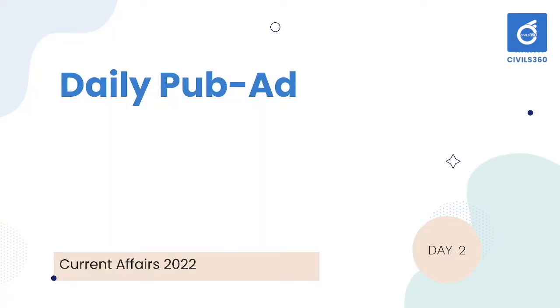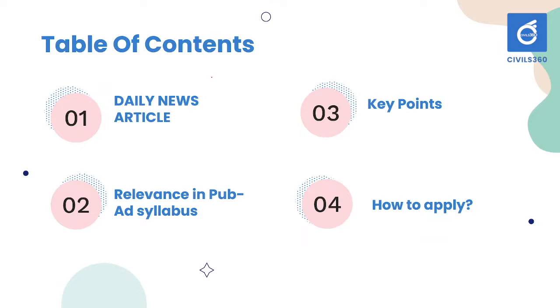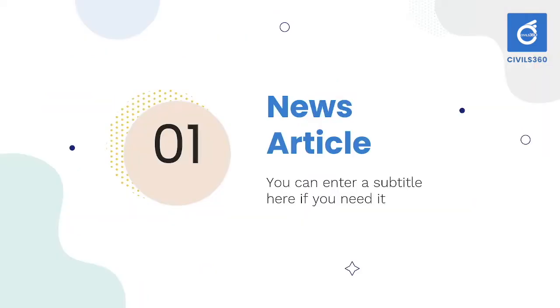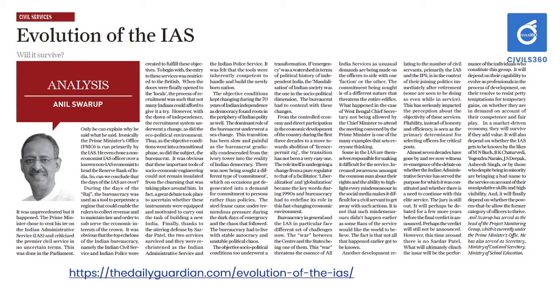So the first idea is what we are going to do. We are going to identify the news article. We will then understand the relevance in the public administration syllabus. We will go through the key points and finally how to apply it in the previous year questions. And the first article that we are going to focus on is Evolution of IAS, which was mentioned in the Daily Guardian.